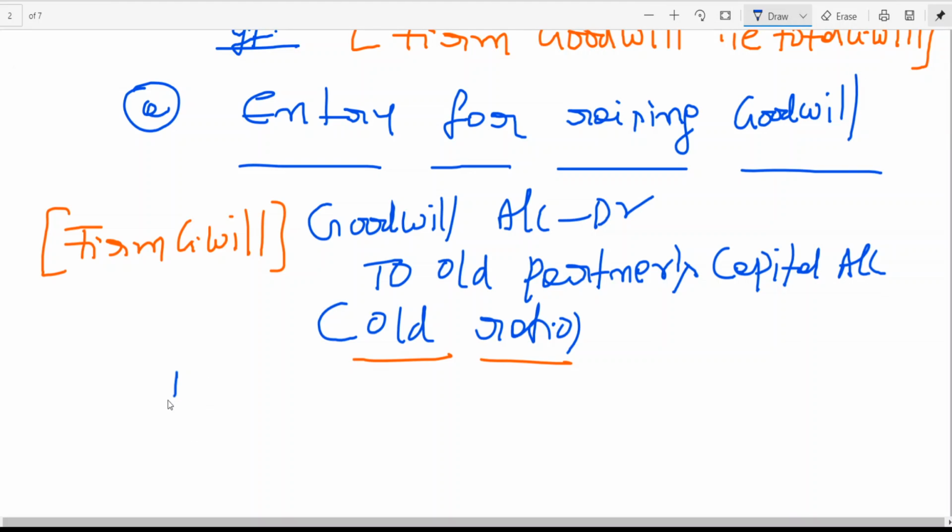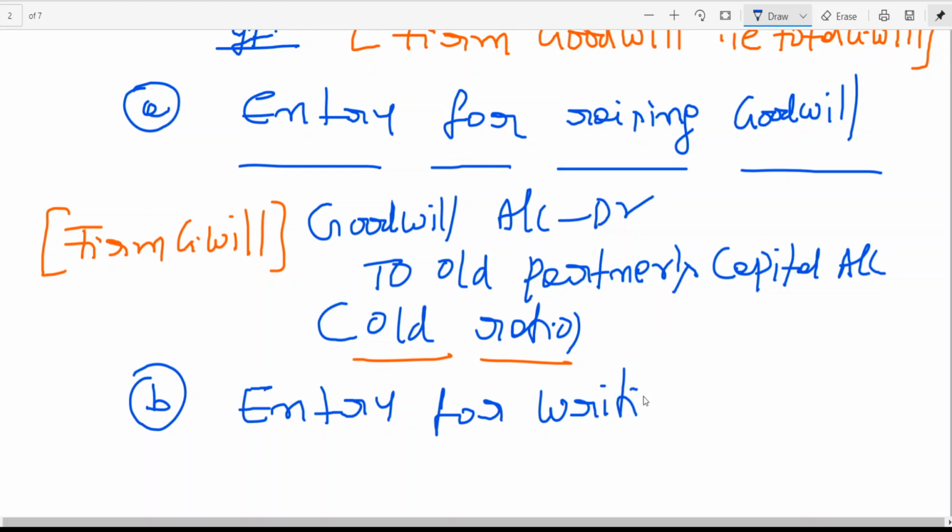Now B. Entry for writing off. Right? Why you are writing off? That the goodwill cannot be raised. If it is raised, it is to be written off. Entry for writing off goodwill.